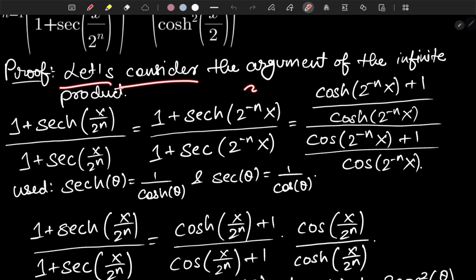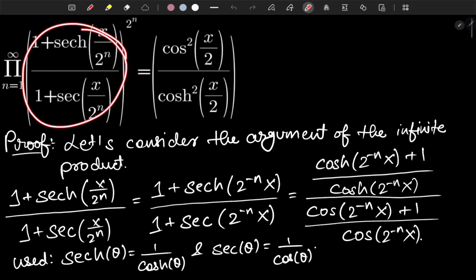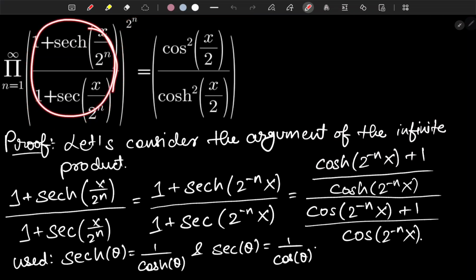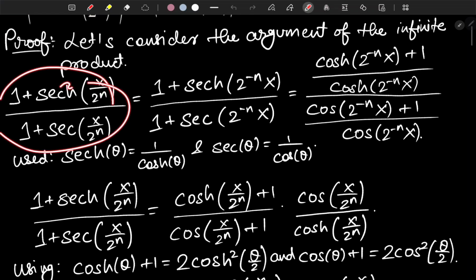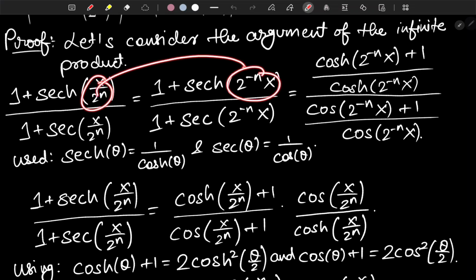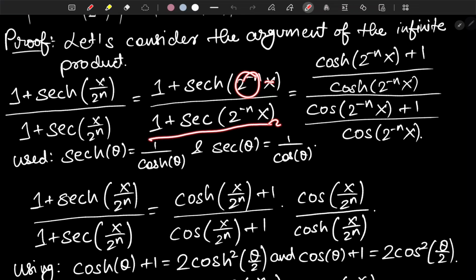So let's consider the argument of the infinite product. We are not considering the exponents for now, but we'll consider that later. Now let's just talk about this one. This is what we have, right? This can be written as 1 plus hyperbolic secant of 2 to the negative n x over 1 plus secant of 2 to the negative n x.